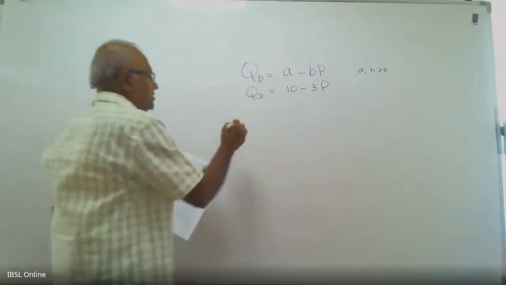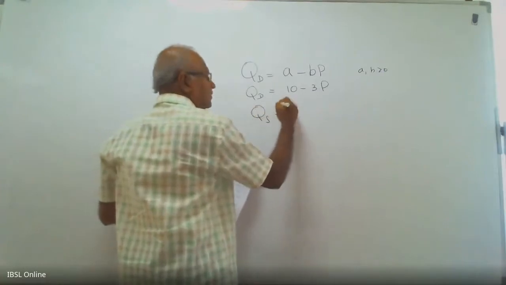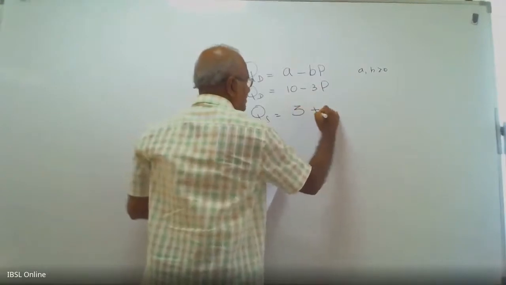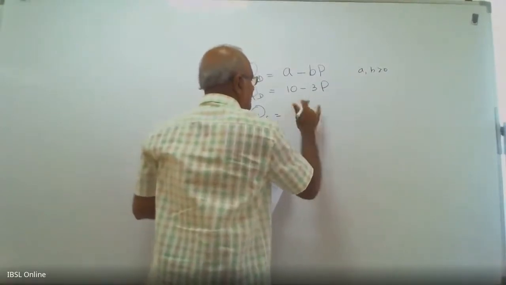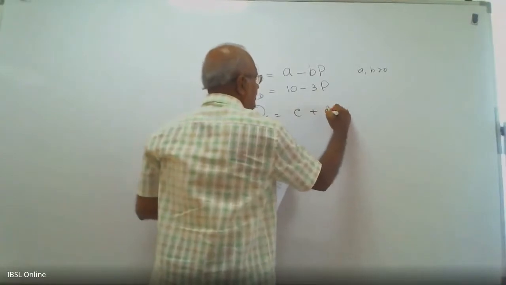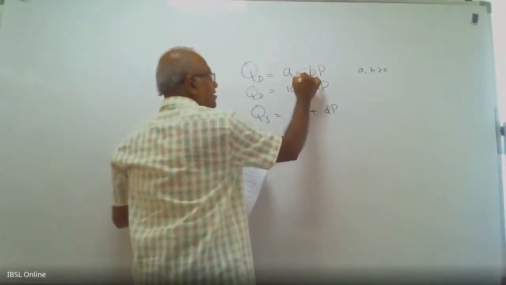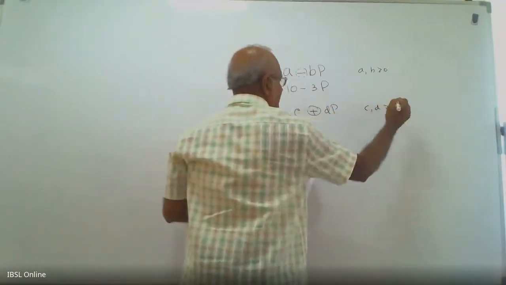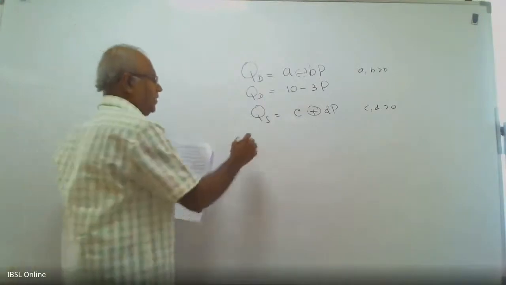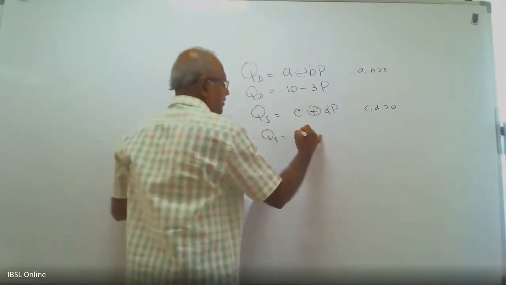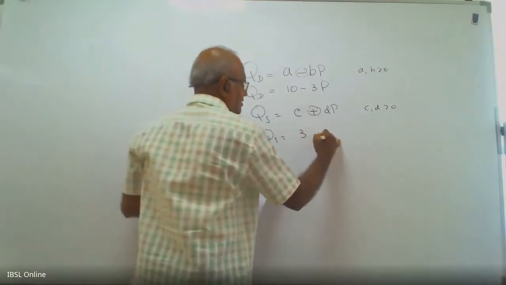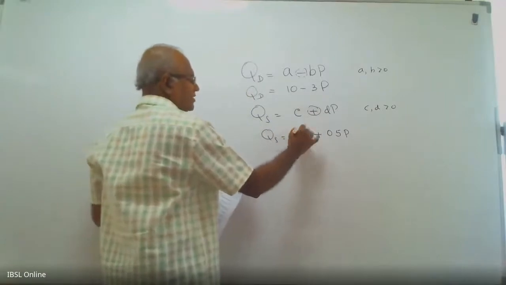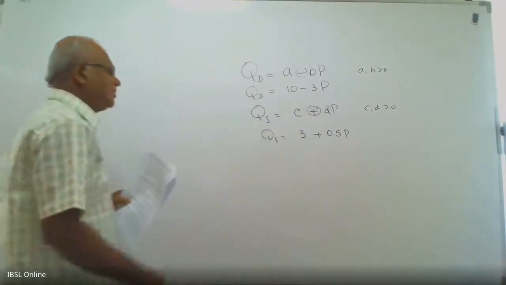Supply, QS, equals C plus DP. Here, the demand has a negative relationship and the supply a positive relationship. C and D are constants and positive. For example, QS equals 3 plus 0.5P. The constant could be plus or minus, it doesn't matter, but it is the supply curve.